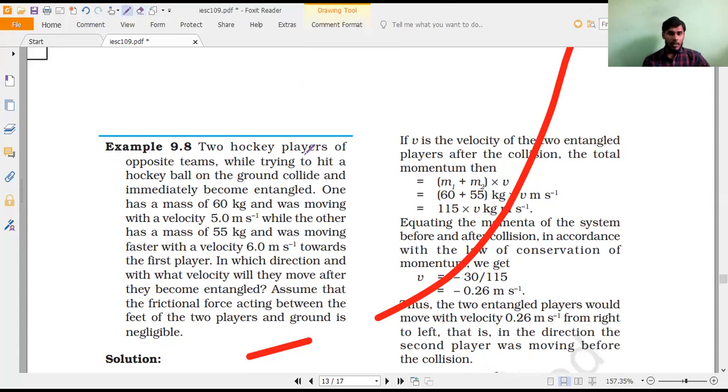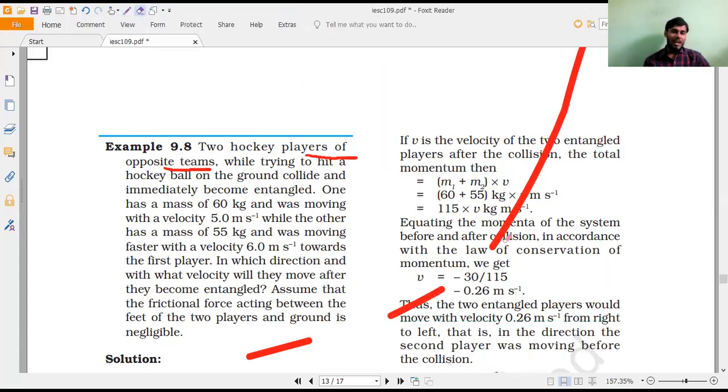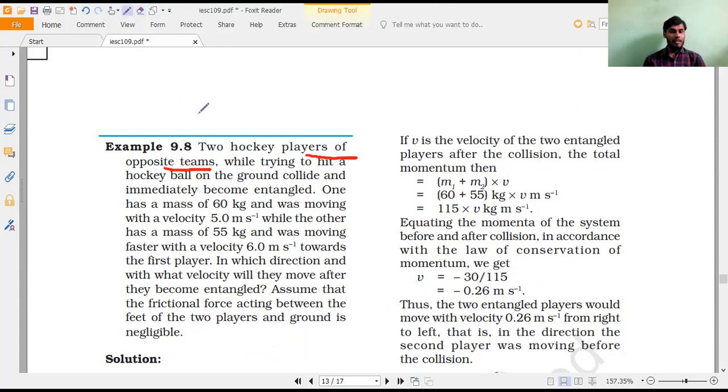So two hockey players, opposite teams. Opposite team means they will play in opposite directions. Correct or not? So let us discuss. Let me see who will explain the answer very well. They are saying to understand the question. The question is very big, but the answer is very easy.